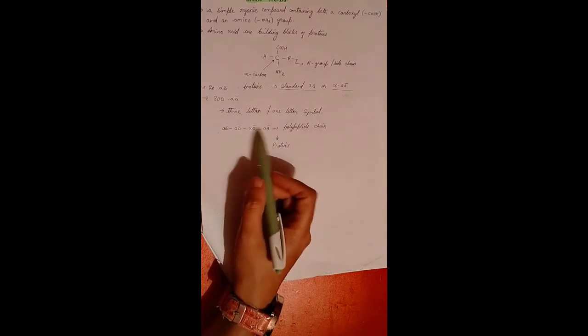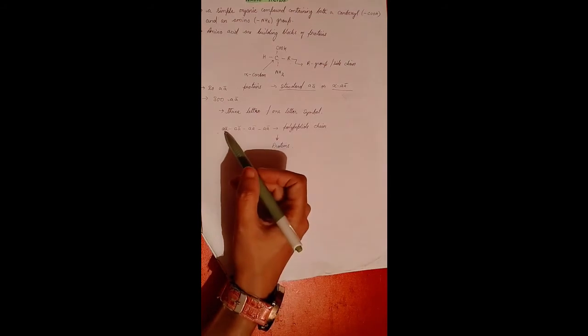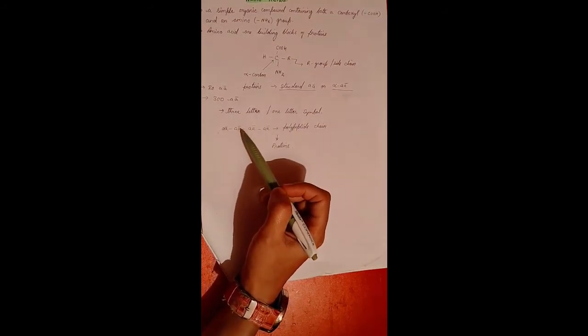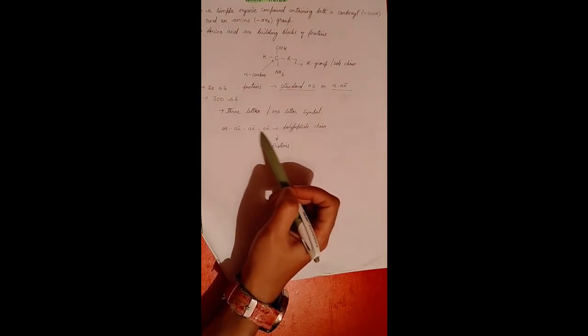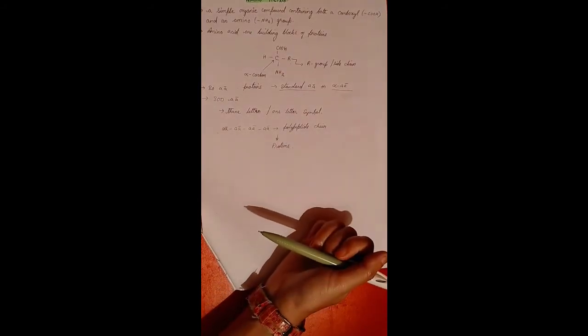So the amino acids thus are the building blocks of proteins, and the letter abbreviations have been given, which are used as shorthand to indicate the sequence of the amino acids in a polypeptide chain or in a protein molecule.